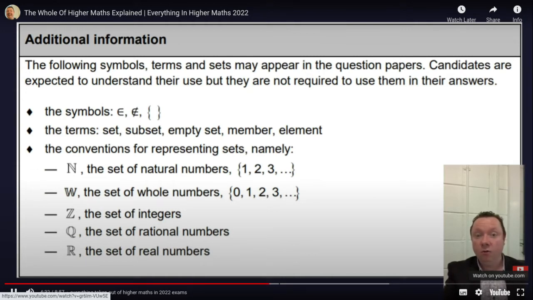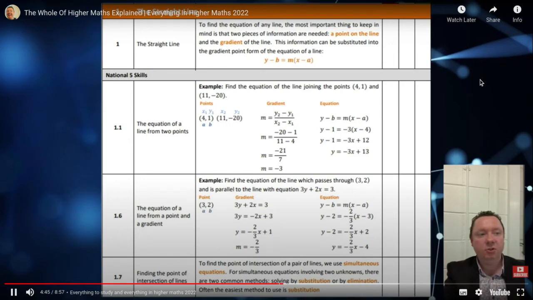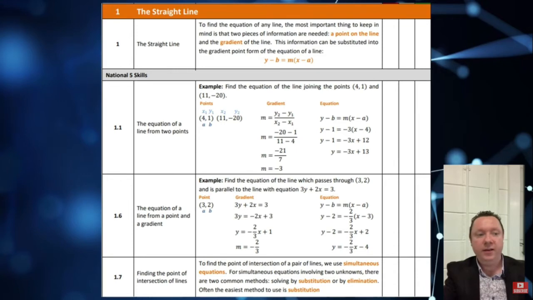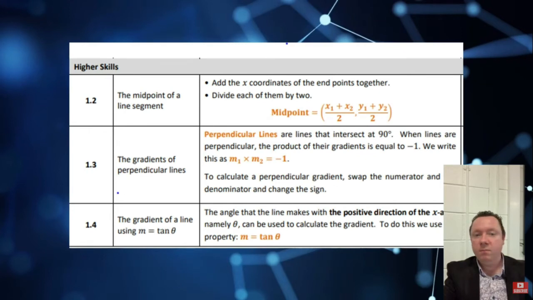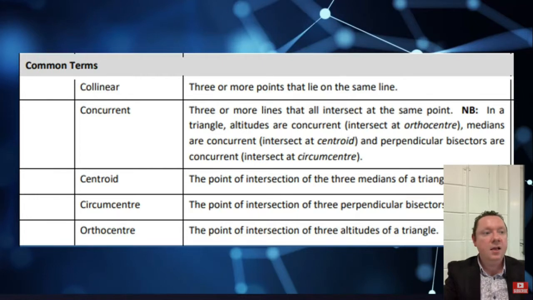Okay, let's summarise and let's go through what's actually just in then and ignore what's out. What should you study? What should you revise? Let's go. Quite a big bit this, bear with me. This is from the Zeta Maths. Straight line, most stuff with straight lines in, all your stuff from National 5 should be skills that you already know, how to find the gradient, how to find the point of intersection between two lines, and from Higher, midpoint, gradients, perpendicular lines, knowing that m equals tan theta, collinearity, perpendicular bisectors, medians and altitudes, all that's still in. And then these are the common terms you should know for straight line stuff.